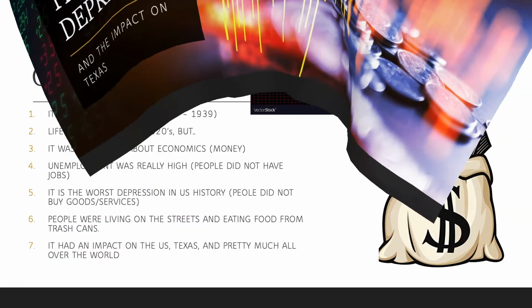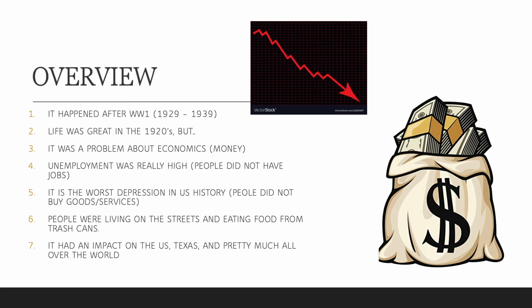So on the next page, right here, I have the main ideas of the Great Depression. Before we start with the reading, I want to explain what the Great Depression is. I'm going to take you through these 7 bullet points so you can have a better idea of today's topic.